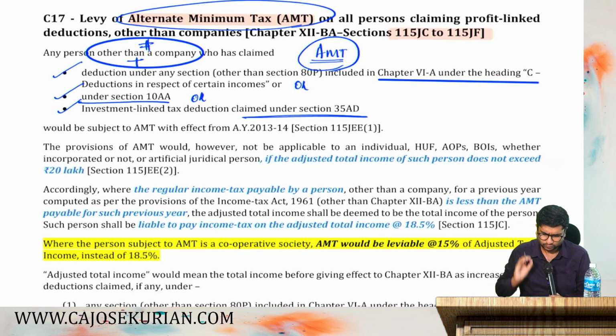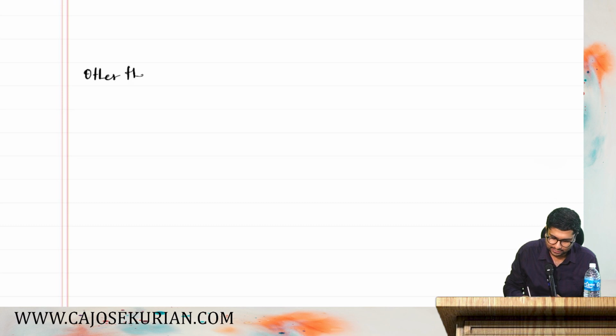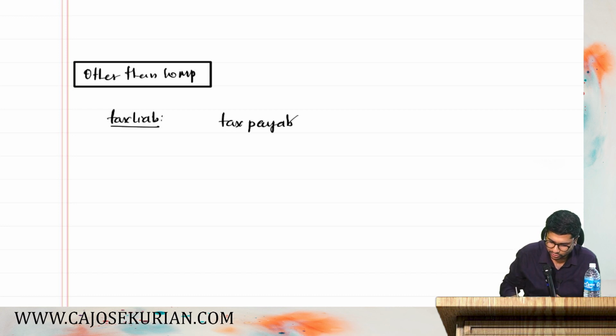Now listen, what is this alternate minimum tax? The department says you are an eligible assessee, that means other than a company, plus you have claimed any of these deductions, then the tax liability shall be either tax payable as per normal provisions of the Act.